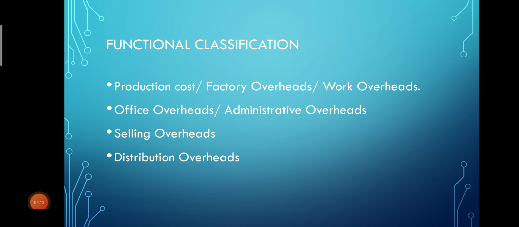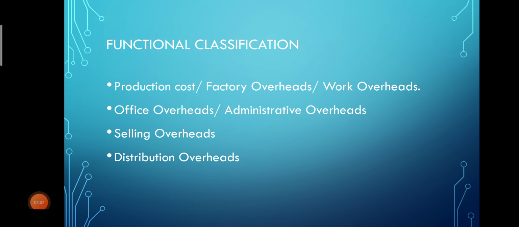Next point is distribution overheads. What is distribution overheads? These are the expenses which are incurred in dispatching and delivering the goods to the customers, that is from the place of storehouse to the point of consumption.